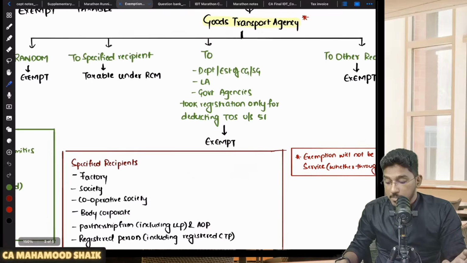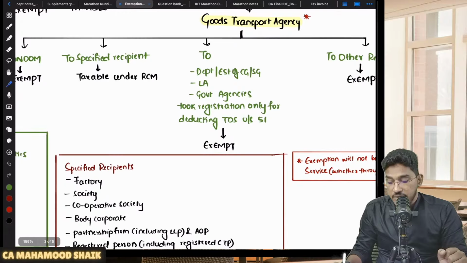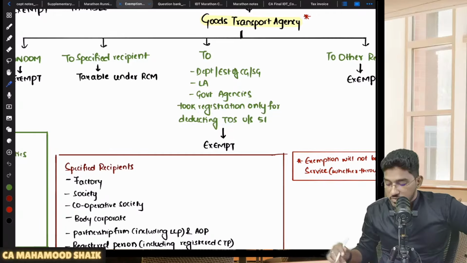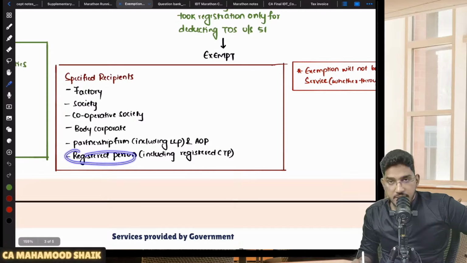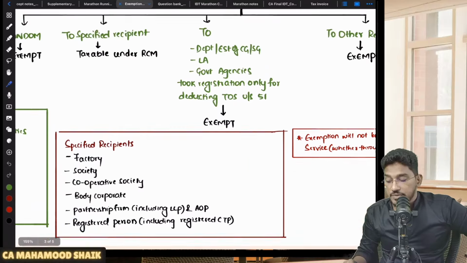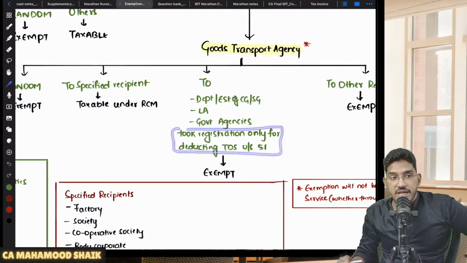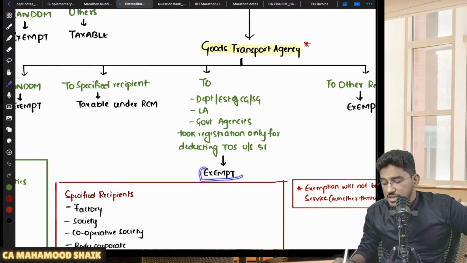Okay, next. However, if the recipient is a registered person, but the recipient of the GTA services is a department or establishment of central government or state government or union territory or local authority or government agency who has taken registration only for deducting TDS under section 51, but not for making any taxable supply. See, what did I say? If the recipient is a registered person, then RCM will become applicable, no? But one exception is there. What is that one exception? The recipient is registered, but is a department or establishment of central government or state government or local authority or government agency, and has taken registration only for deducting TDS under section 51, but not for making any taxable supply. Then what will happen? Then that service is exempted. No RCM, no FCM. Then that service will be exempted.